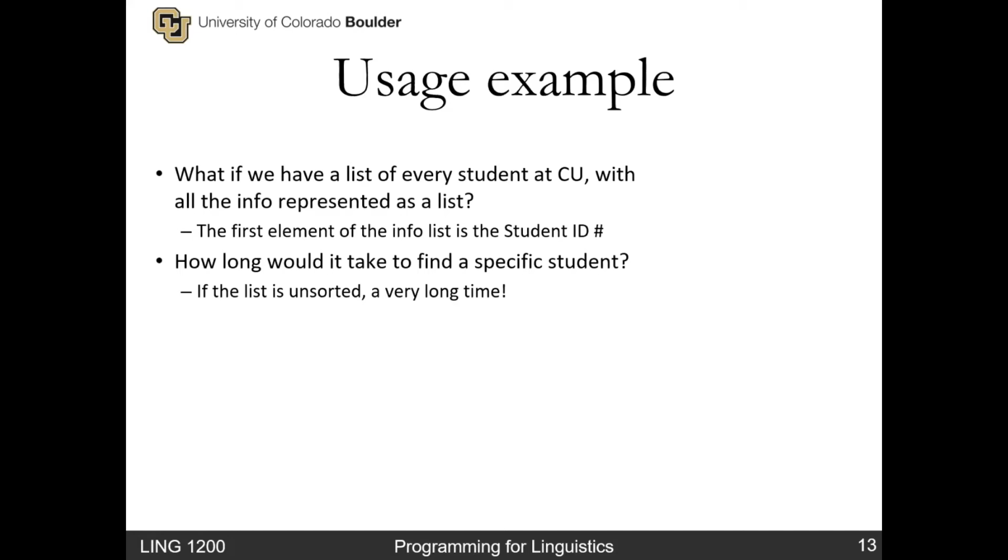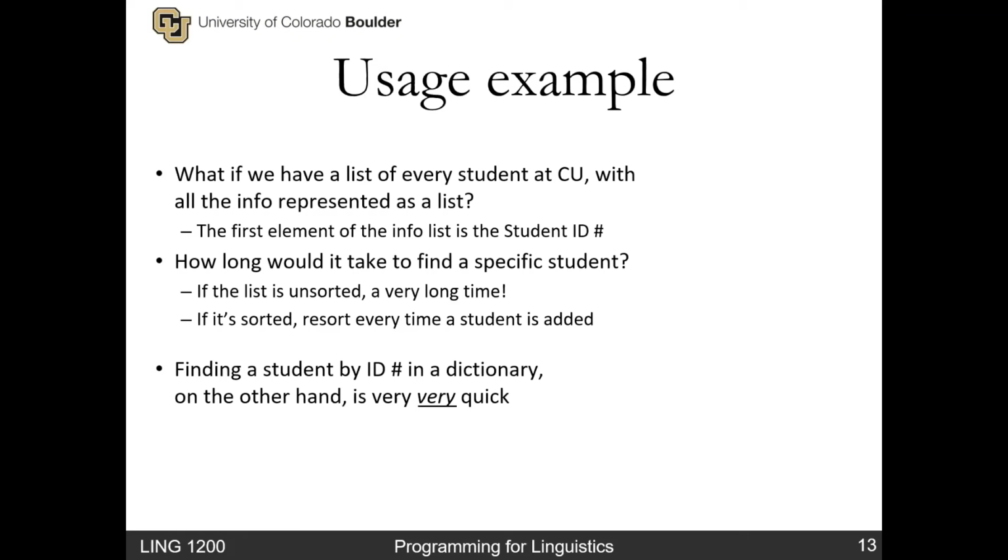Now, if you sort it, it can be faster because you can start looking at the end of the list if you know that it's going to start with a 9. But every time you add a new student ID, you have to resort the whole list. So either of those operations take time and extra work. However, finding a student ID in a dictionary is very, very quick. And the reason why it is so much quicker is due to a thing called hashing, which we'll talk about in another video.